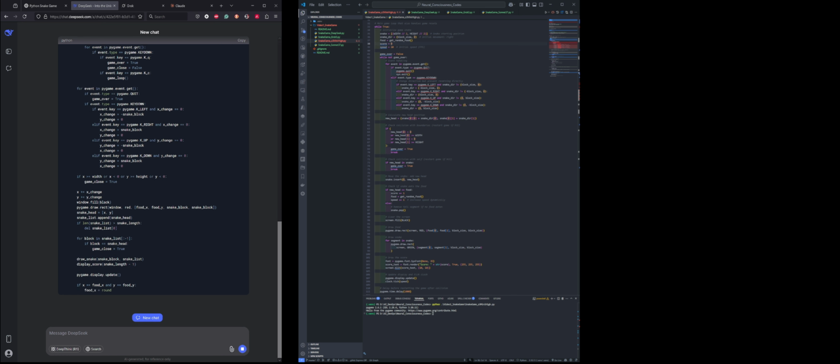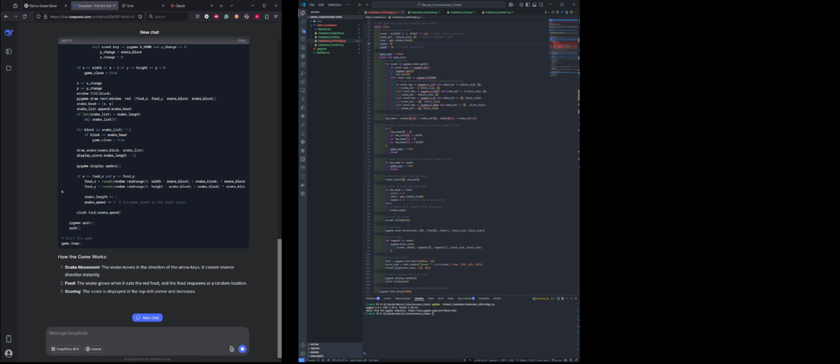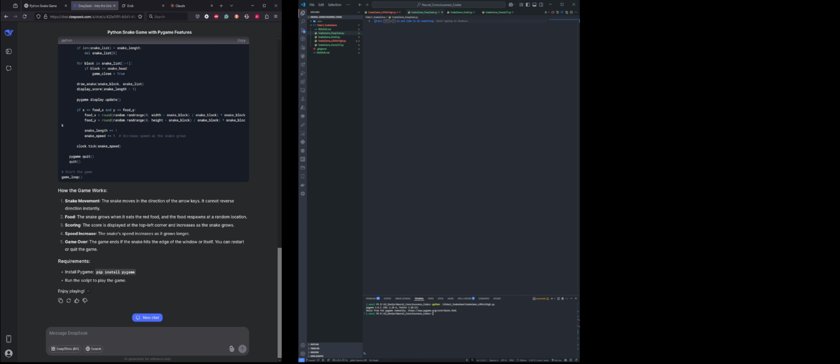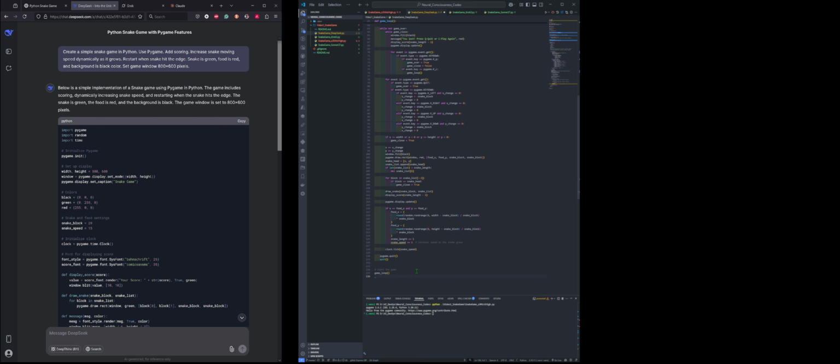For the comparison, DeepSeek is quite a bit faster than OpenAI o3 mini high, and it's done. I already have the file created, DeepSeek here. Again, it's the implementation of Snake Game using Pygame in Python. The game includes scoring, dynamically increasing snake speed, and restarting when the snake hits the edge. The snake is green, food is red, and the background is black. The game window is set to 800 by 600. Then I can copy and paste it in the file.